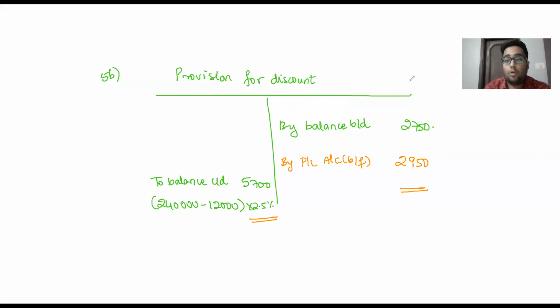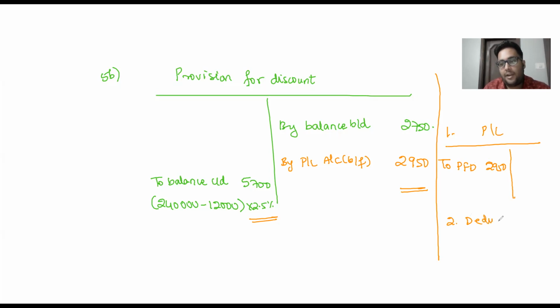Okay, sir, and what do I do? What is the treatment in the final accounts? In my P&L account, I will say to provision for discount 2,950 on the debit side, and the second treatment, deduct from debtors, which value? Your closing provision of 5,700. This closing provision will be deducted from debtors. So I hope you are understanding the treatment of provision for discount and provision for bad debts in your final accounts. Coming to the sixth adjustment,